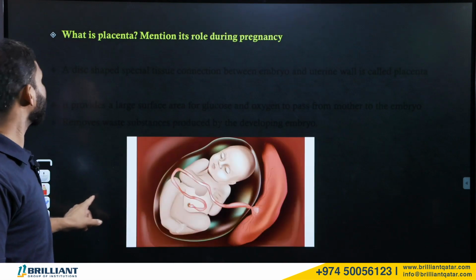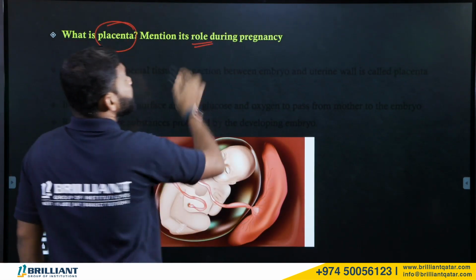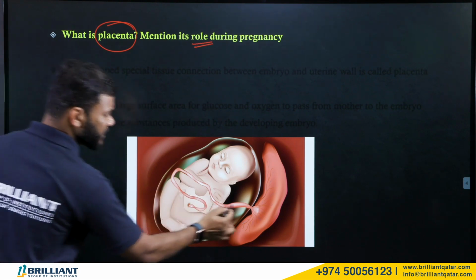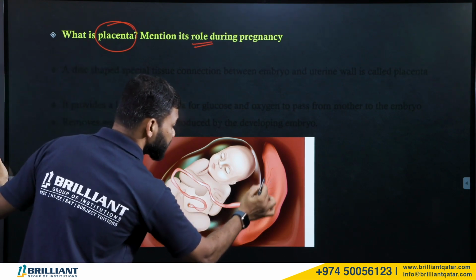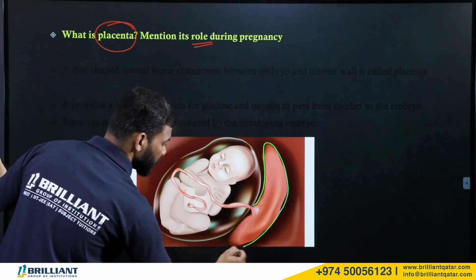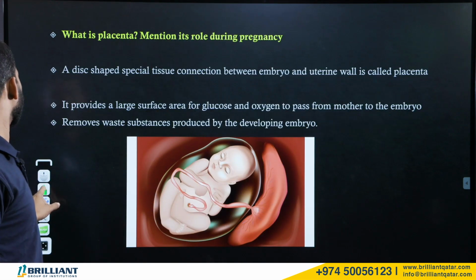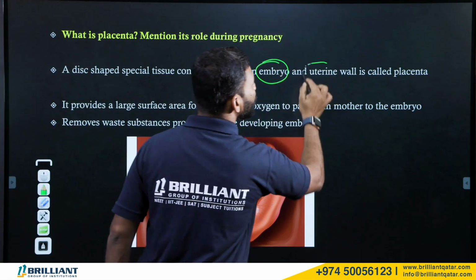Yes. What is placenta? Simple question. What is placenta, and mention its role in pregnancy. Placenta is actually a disc-shaped structure. Can you see? This is the structure, and it forms between the embryo and the uterine wall.